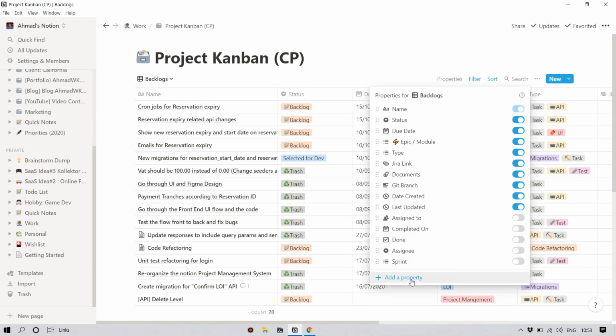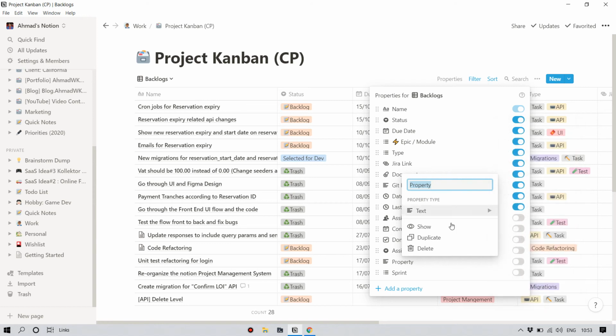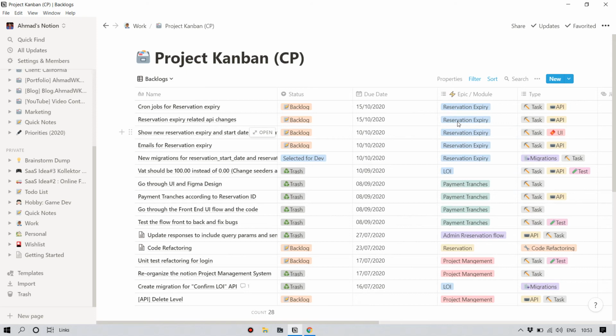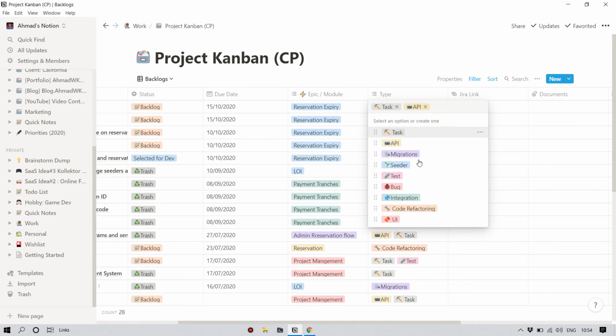Properties, add new property, and you can create type of the property like text, number, select, multi-select, date, person. So I have combined a couple of these properties here to make my Kanban board look a little bit more interesting. So this is a multi-select property. This is another property which is a multi-select. I have a couple of options predefined. I can create new option. If I type new option here, it gets created automatically.